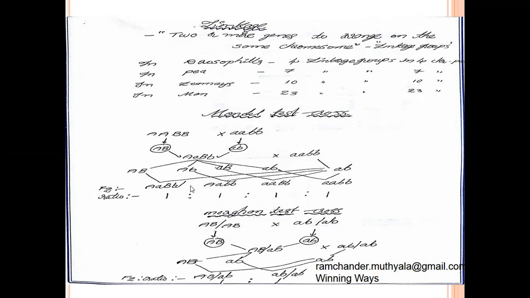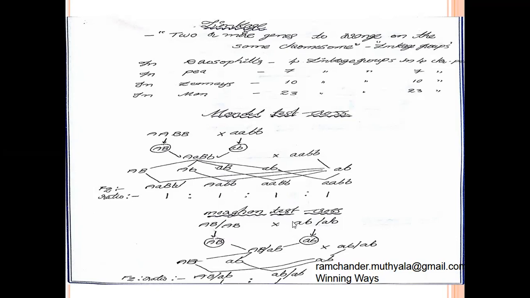So the genes independently form gametes. They are involved in crossing over to form 4 different types of gametes. They develop into 4 different types of phenotypes.